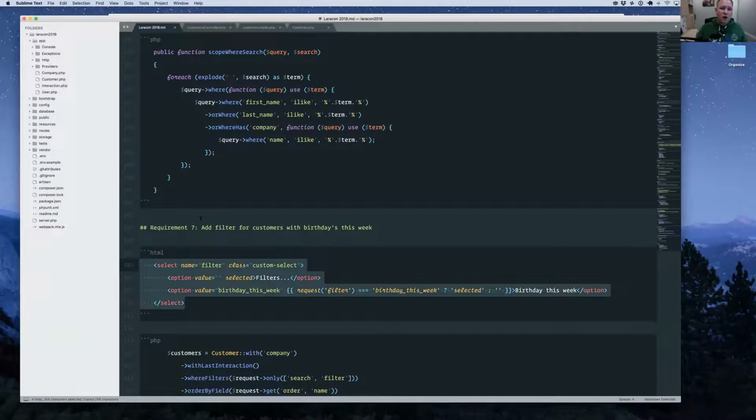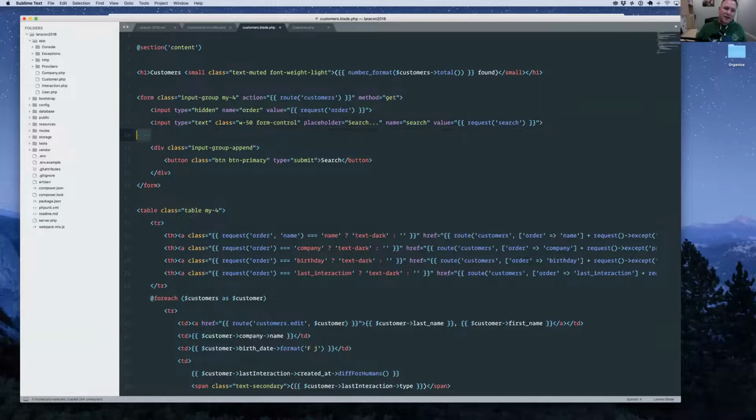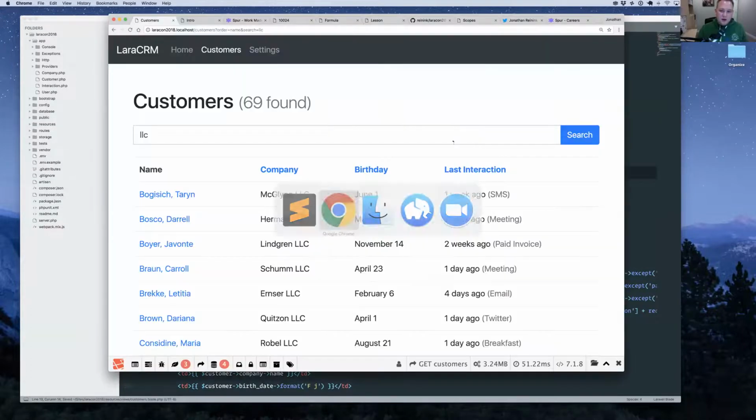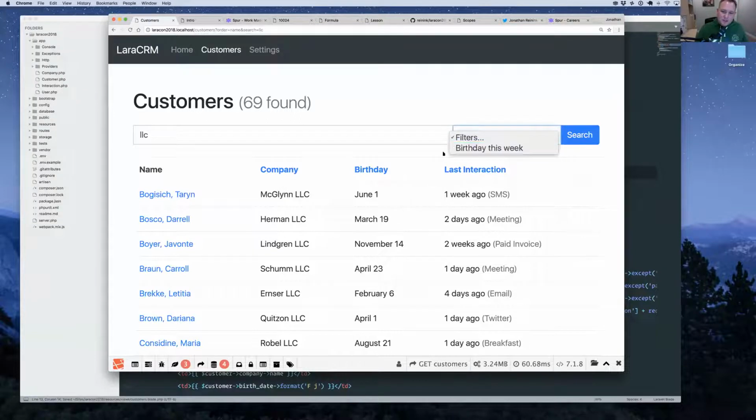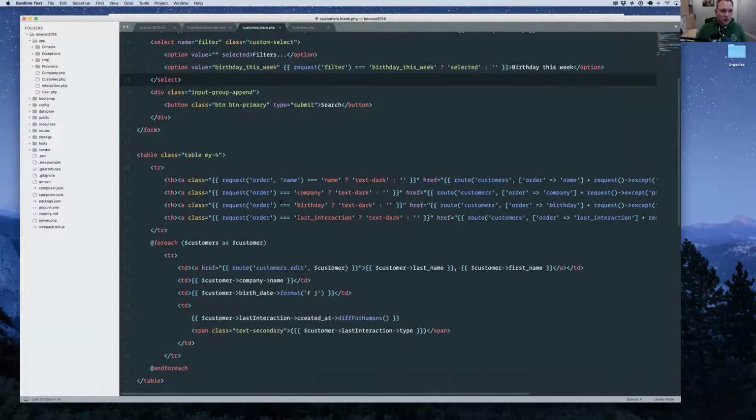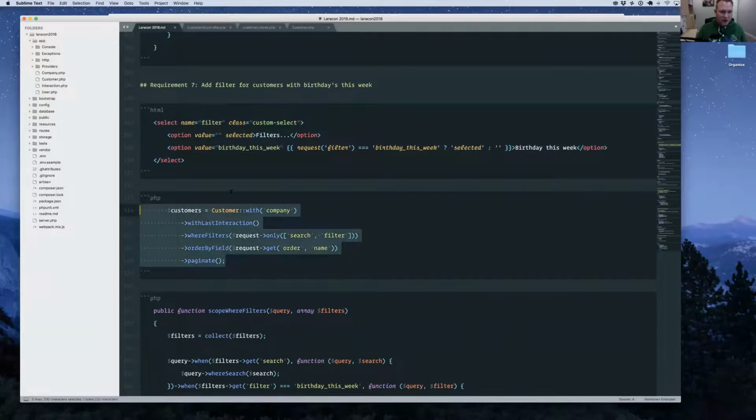Now we've got a requirement that they say we want to add a filter to find all the customers whose birthday is this particular week. Working with birthdays is actually tricky, right? So how would we go about implementing this? We can't just do a simple date between comparison, because we're looking for people with birthdays this week, but the years are all different. So how would we actually do that? The answer is there's a pretty creative solution to this, so let me show you how you could do this.